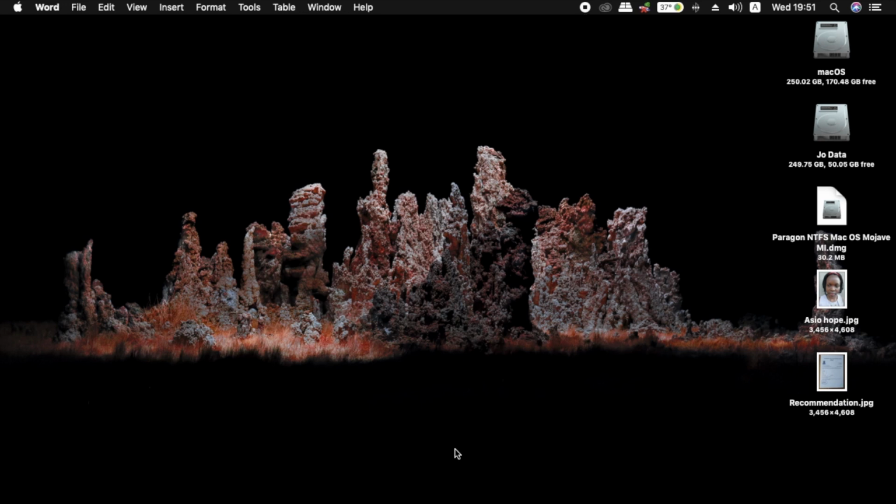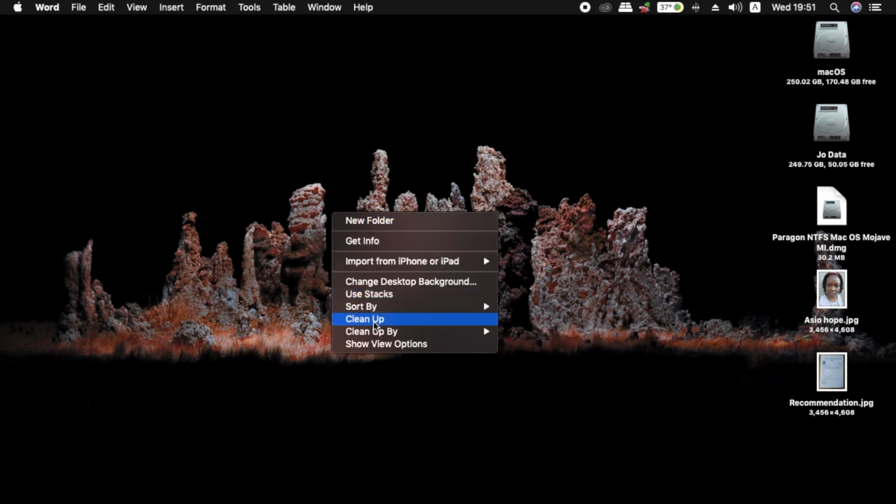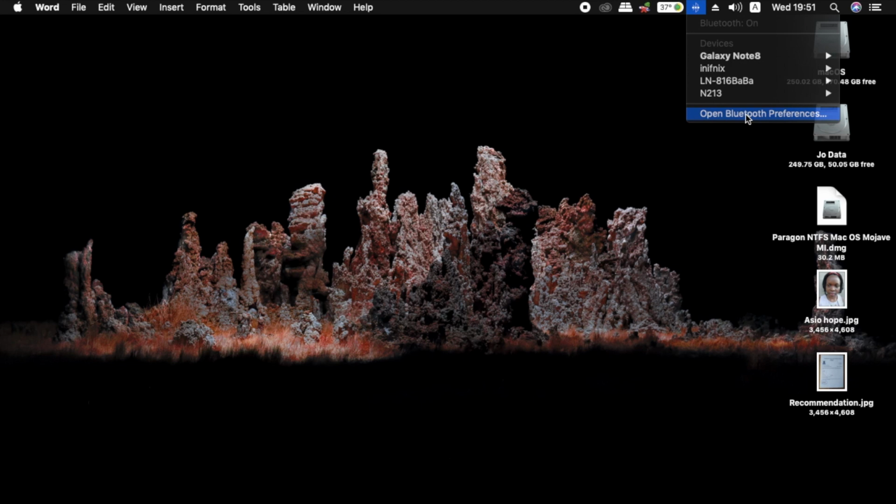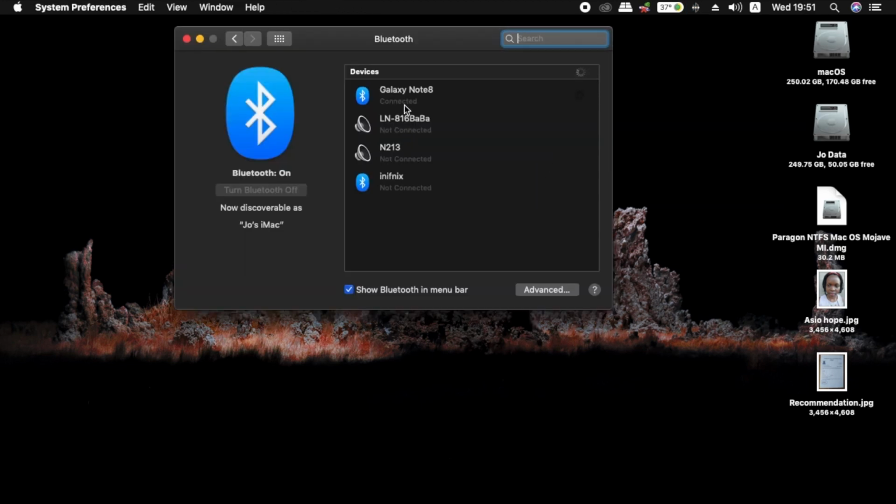The objective of this video today is to show you how to transfer files, or rather receive files, on your MacBook directly from the Android phone just via Bluetooth. So if you just move to the Bluetooth device here, or rather open Bluetooth preferences and connect like this, this one allows you to only send your computer work to the Android, or rather any other phone that can receive, that you've paired.